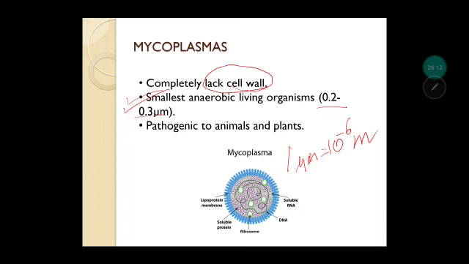And these can be pathogenic to animals and plants. So here a structure of mycoplasma is being shown, that it has a plasma membrane, and also it has DNA and ribosomes, but it does not have a cell wall. So if anybody asks to name a group of bacterium or a type of organism that is lacking a cell wall and is the smallest known organism, they are mycoplasmas.